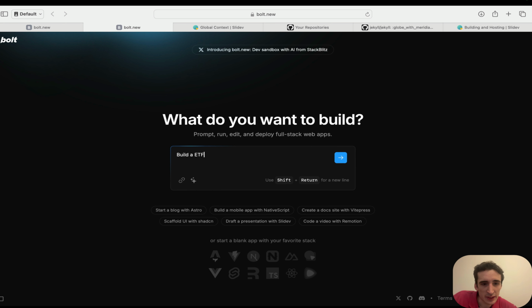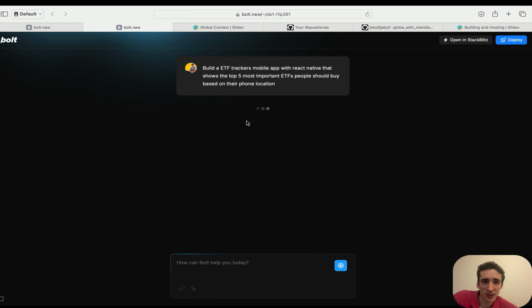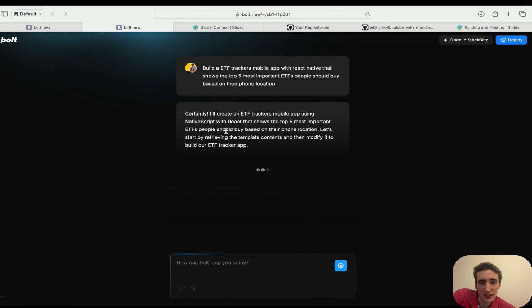An ETF tracker mobile app with React Native that shows the top 5 most important ETFs people should buy based on their phone location. Let's see, we can have this prompt and then we can see how it will do.